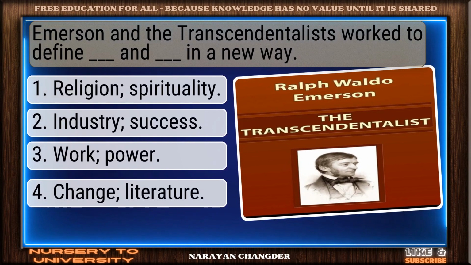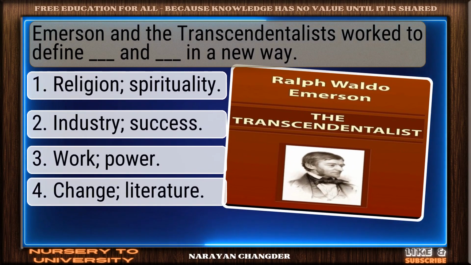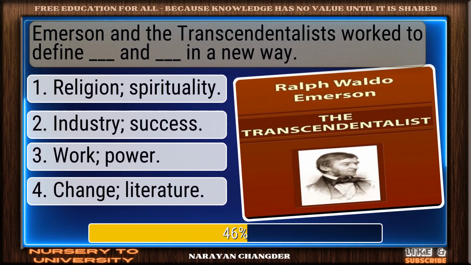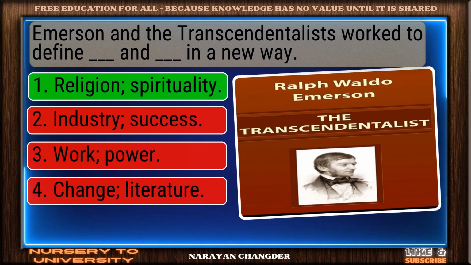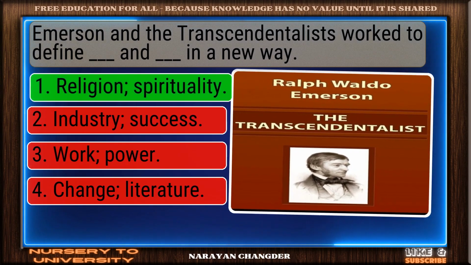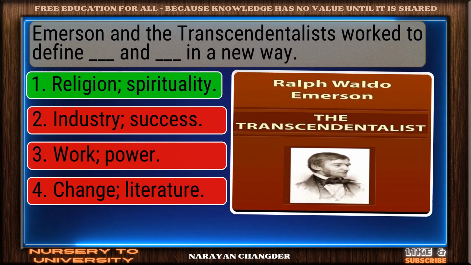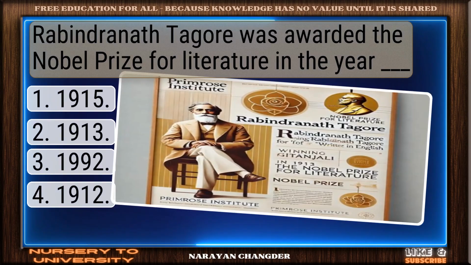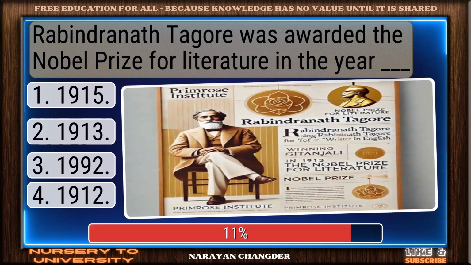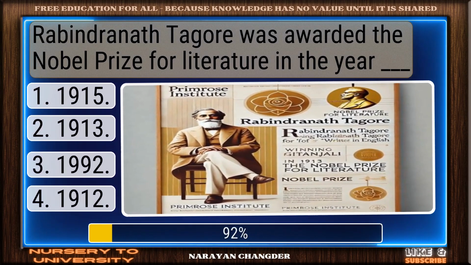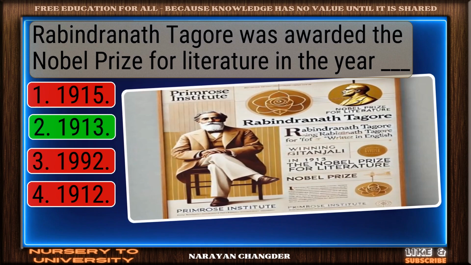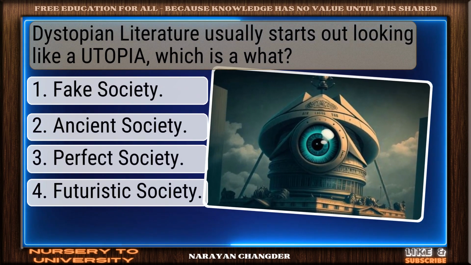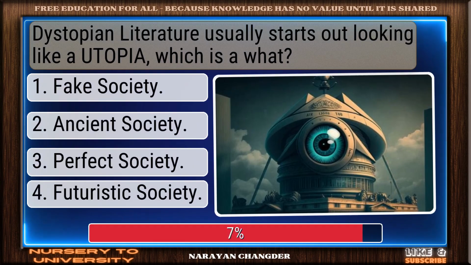Emerson and the Transcendentalists worked to define dash, that, and dash in a new way. Right choice. Religion, spirituality is best. Rabindranath Tagore was awarded the Nobel Prize for Literature in the year dash. 1913 is solid. Dystopian literature usually starts out looking like a utopia, which is a what?